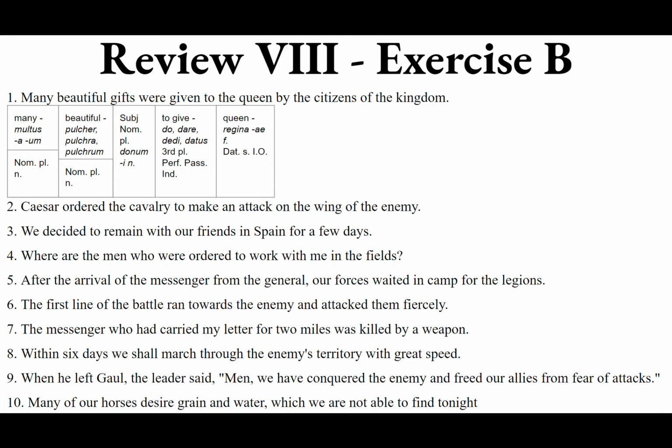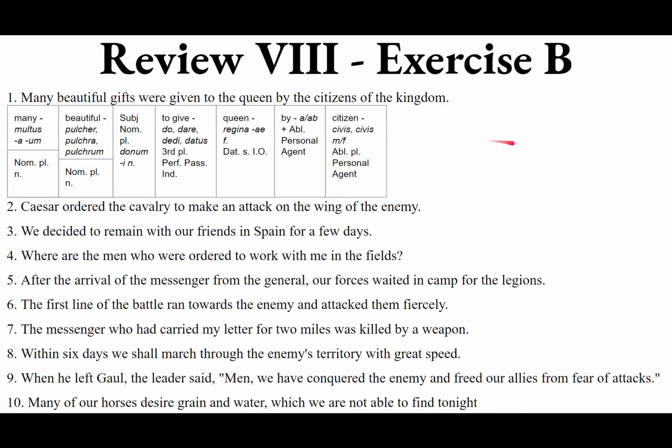By whom? By whom were the gifts given? By the agent, by the personal agent. So we want the preposition a, ab, which is used with persons, personal agent, who do the passive voice verb. The citizens are actually the ones who are giving the gifts. But the verb is passive. Here's the subject. The gifts were given by whom? By the citizens. A, ab plus the ablative of personal agent. We want the ablative of civis, masculine or feminine. You may write C for common. So a civibus.